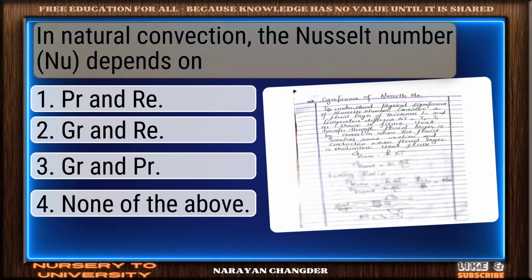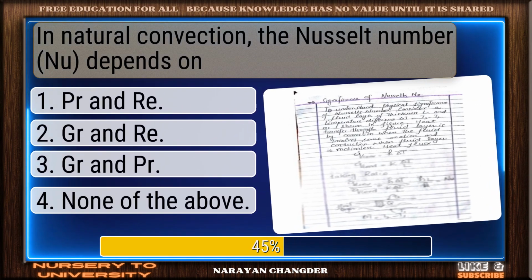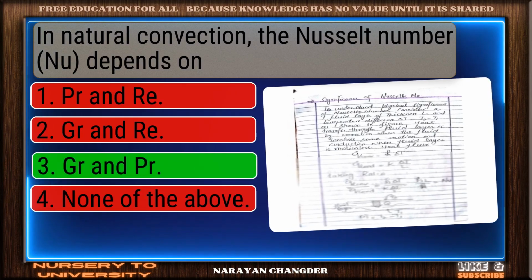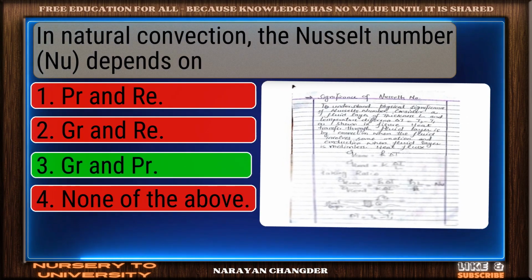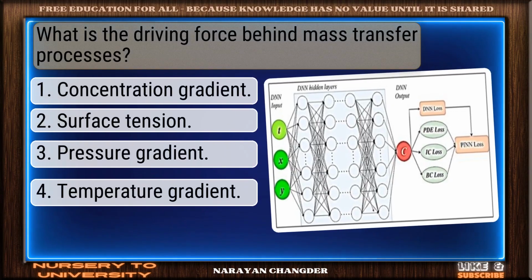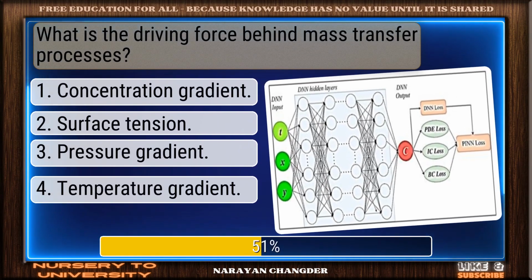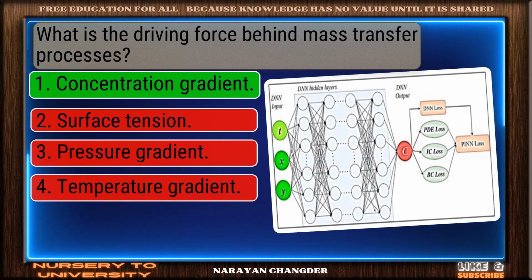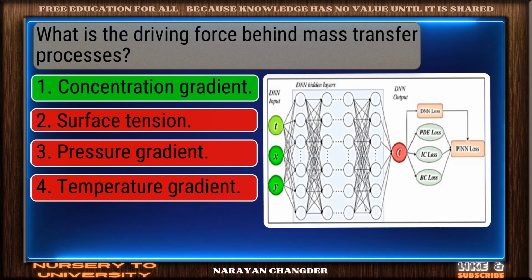In natural convection, the Nusselt number depends on. Good thinking. Grashof and Prandtl is the right answer. What is the driving force behind mass transfer processes? Great thinking. Concentration gradient is the right choice.